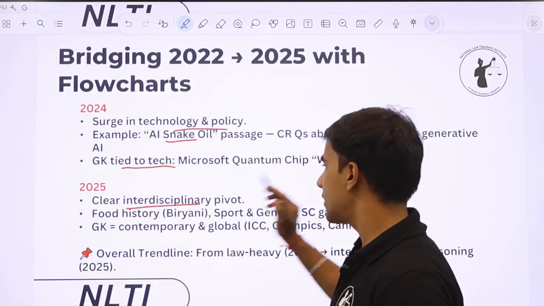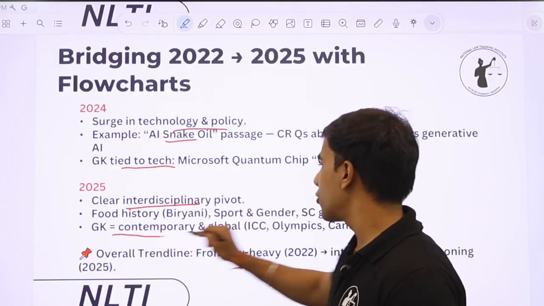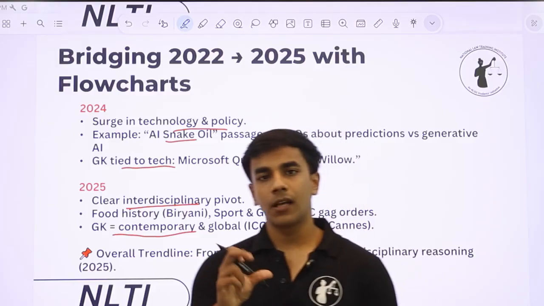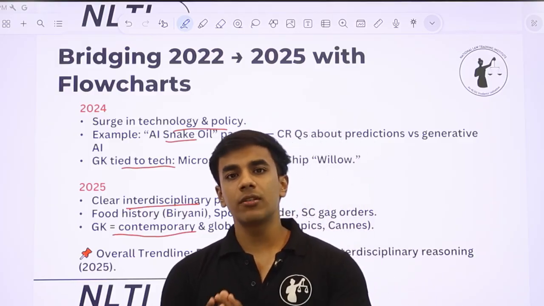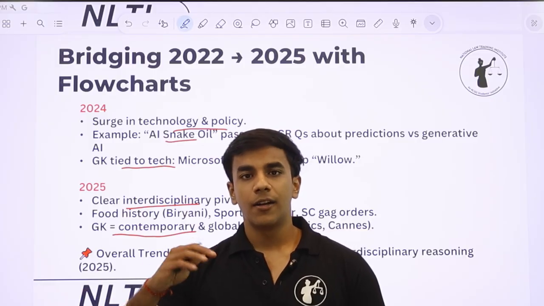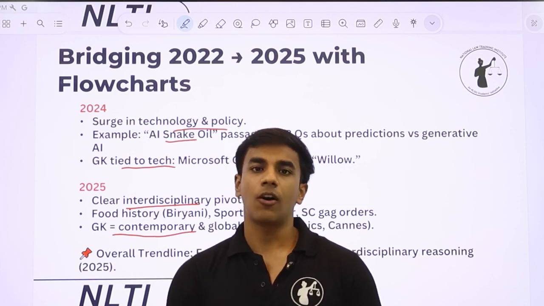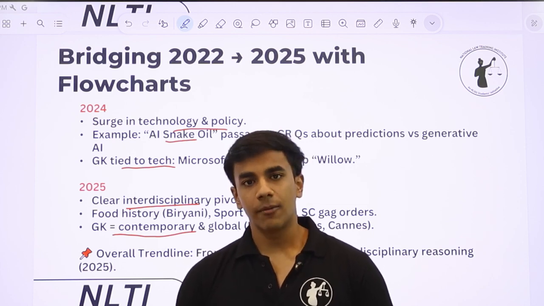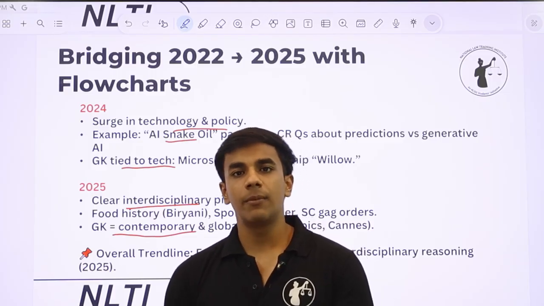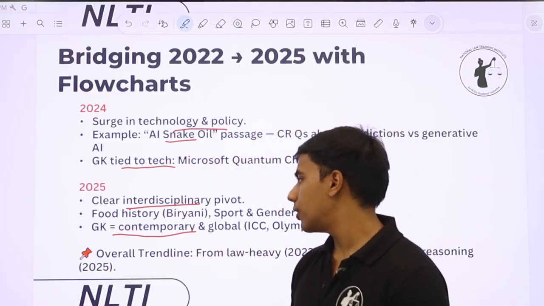Now 25, again a clear interdisciplinary pivot. There was a food history passage, sport and gender, essay, gag orders, and the GK also became very contemporary and global. Again, 2025 में जो most important thing ये हुई कि till 24, NLSAT 24, the GK was very confined to the national space कि India में क्या हुआ. But NLSAT 25 went one step ahead to see कि world में क्या हुआ. It started asking very important questions, obviously like Olympics and ICC, International Criminal Court. But again, the barrier that was there कि India में क्या हुआ, only national news will be asked, was broken, and a greater focus was also given to international happenings around the world.